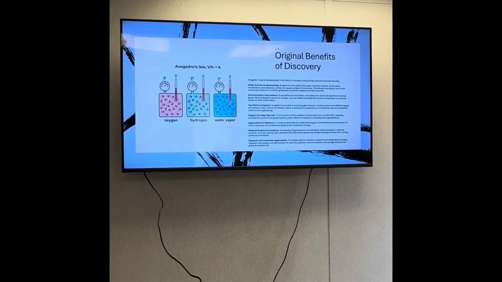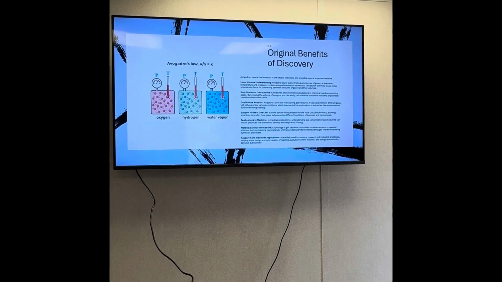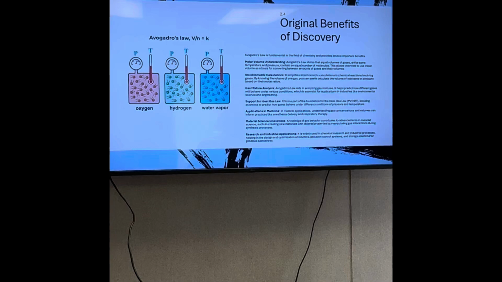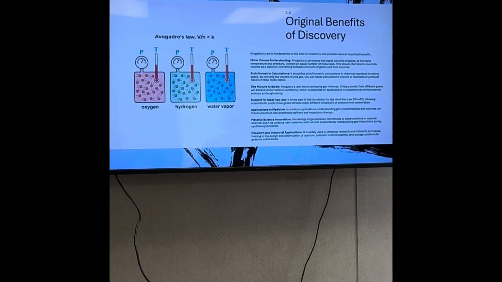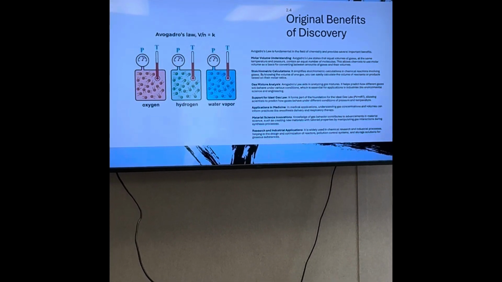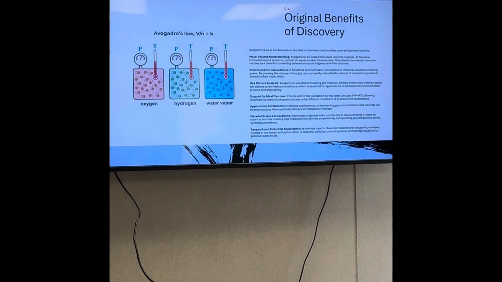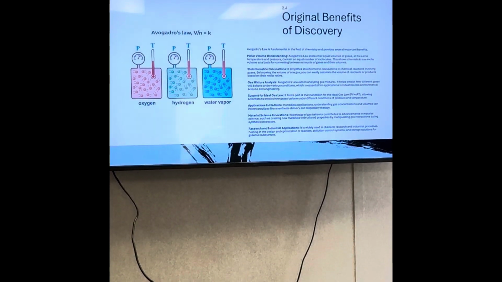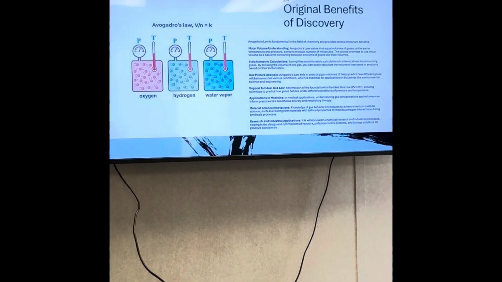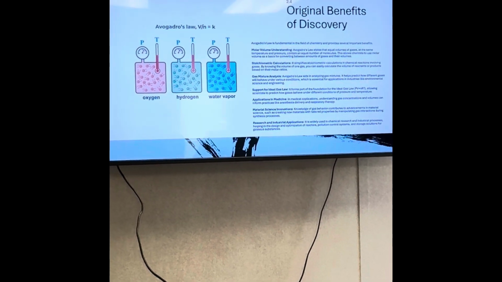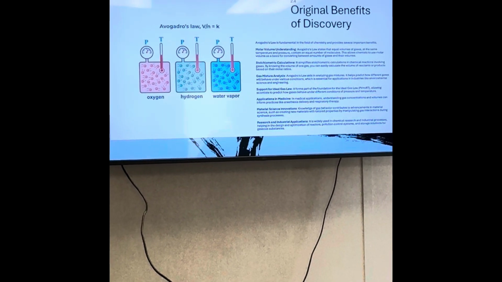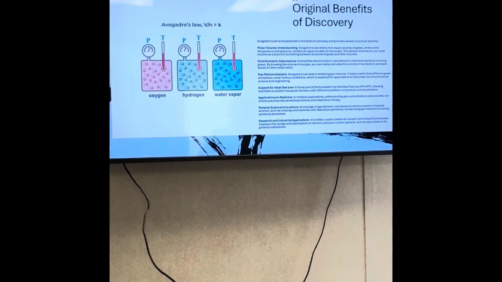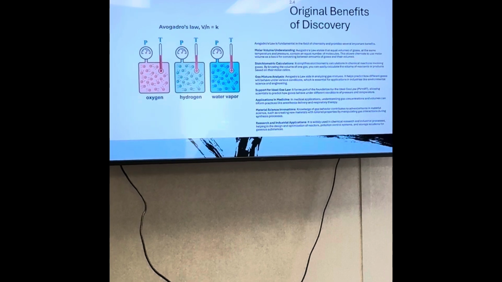And finally, what are some of the benefits of the discovery of Avogadro's law? So now we have a better understanding of molar volume, stoichiometric calculations, gas mixture analysis, we can do that better, support for the ideal gas law. We have a lot of applications in medicine now, which is really important in anesthesia and respiratory therapy, material science innovations, and research and industrial applications.